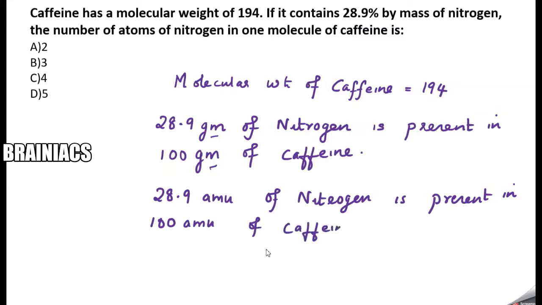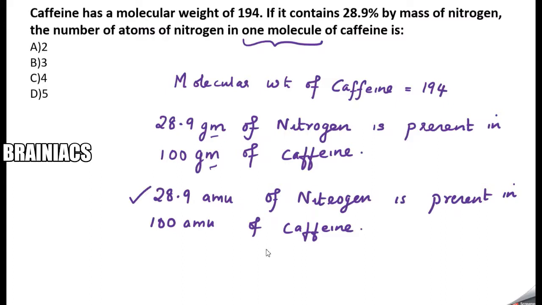Why do I prefer the second one compared to the first one? The reason is we are talking about one molecule of caffeine. Whenever we speak about one molecule, we always represent with AMU. Whenever we speak about one mole, we represent using molecular mass in grams. So we will prefer AMU here.